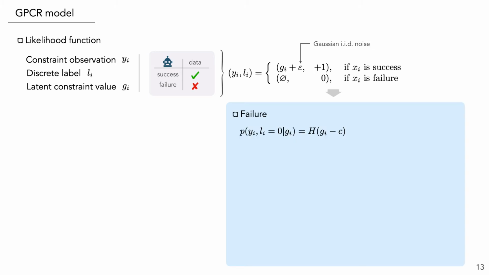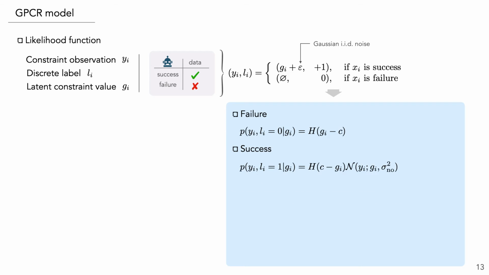In order to formulate such a likelihood function, we need to express it probabilistically. So if X is a failure, all we know about the unmeasured observation is that it should violate the constraint, and therefore it should lie above the threshold. And that is encoded with the Heaviside function that we see on the screen. However, we never specify what the value of the observation is. On the contrary, if X is successful, then all the probability mass falls below the threshold C for consistency, as shown by the corresponding Heaviside function. And in addition, we also include a Gaussian that is encoding the noisy observation as part of the model.